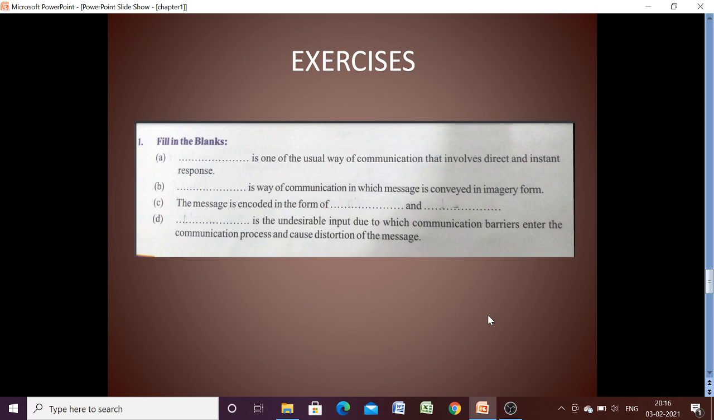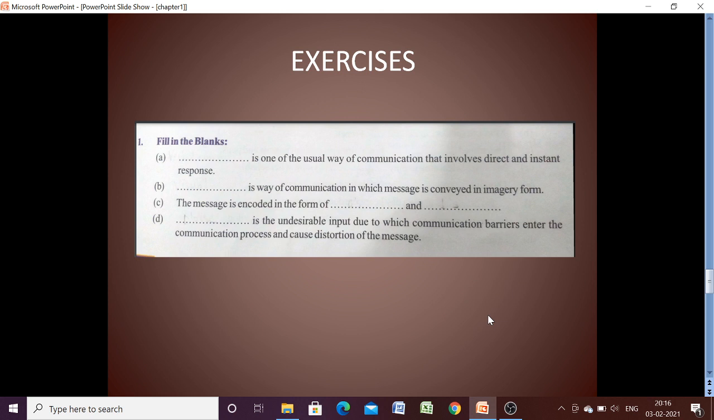So let us start the discussion of exercises. Here the first question is, dash is one of the usual ways of communication that involves direct and instant response. Verbal communication is one of the usual ways of communication that involves direct and instant response. Second question, dash is a way of communication in which message is conveyed in imagery form. So visual communication is a way of communication in which message is conveyed in imagery form.